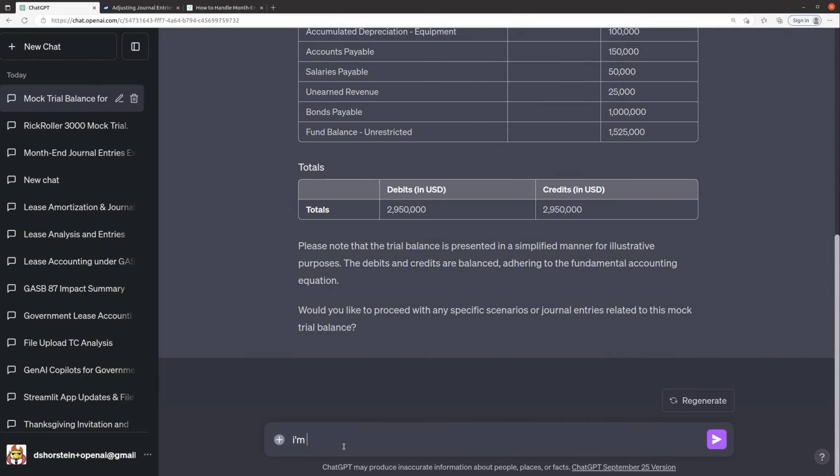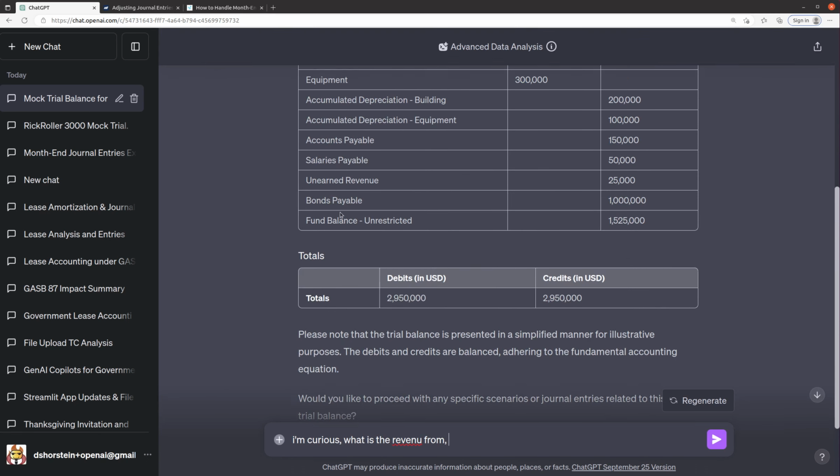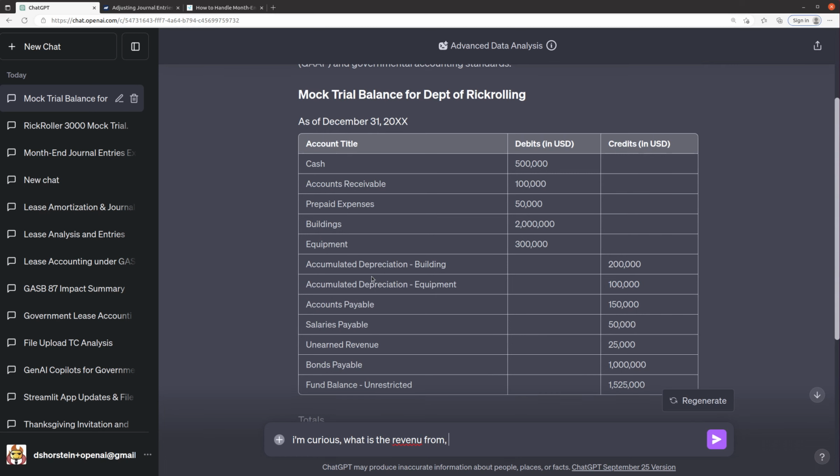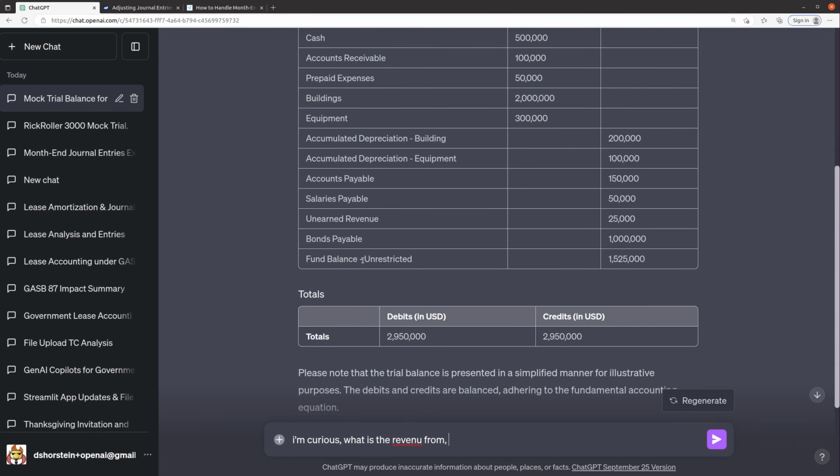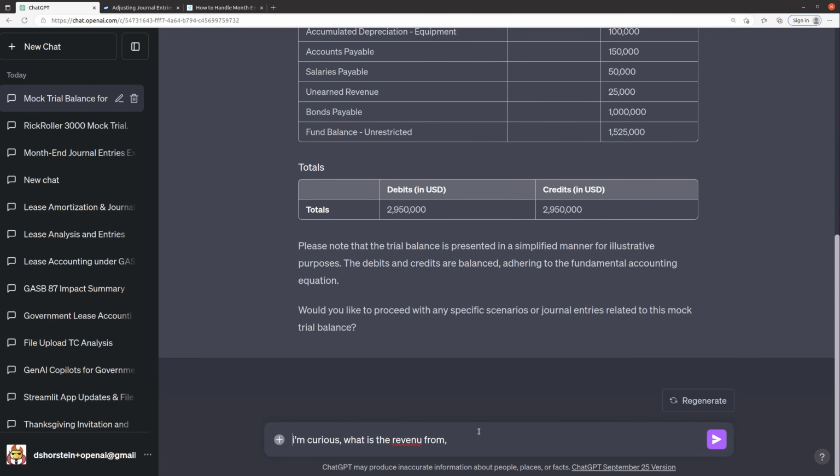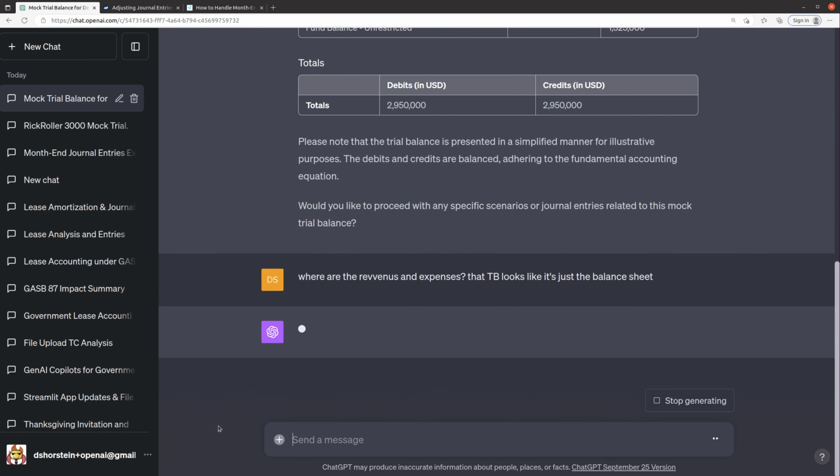I'm curious, what is the revenue from? And actually, there's no revenue here. We just have unearned revenue. This looks like the balance sheet without any of the revenues and expenses. Where are the revenues and expenses? It looks like it's just a balance sheet. Let's see what it says.